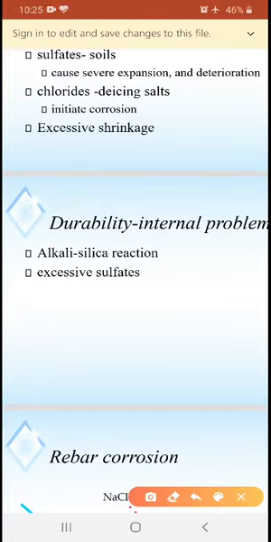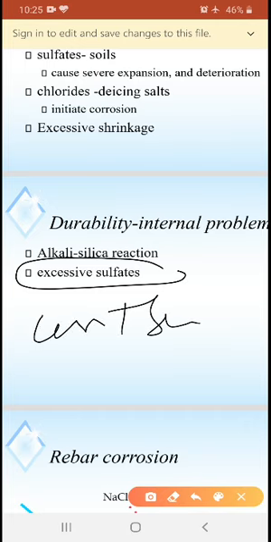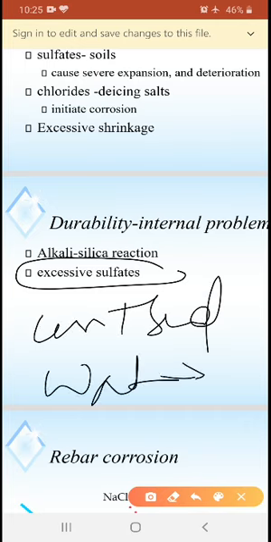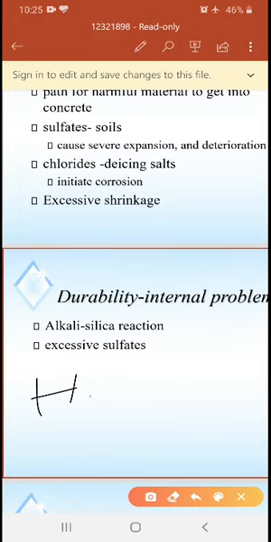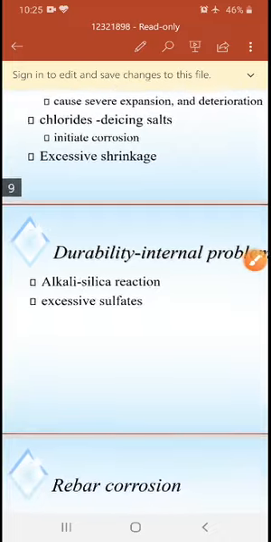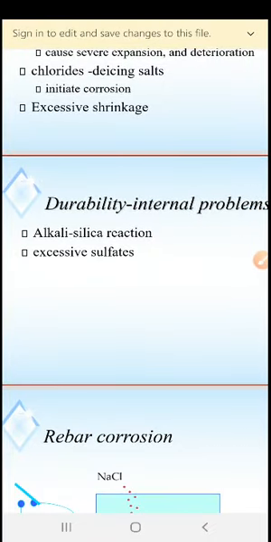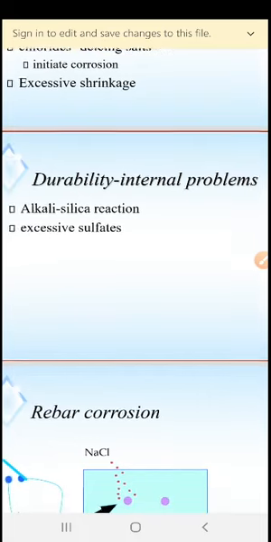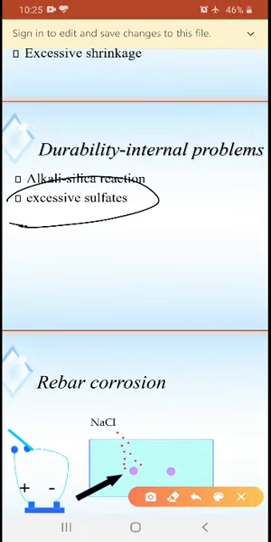Next, durability and internal problems. As we already discussed, alkali silica reaction. If the concrete materials have alkali silica reactive materials with excessive sulfates, suppose we are adding cement, sand and water, and this water has excessive sulfates. For example, when constructing concrete structures at the seashore, or wherever the salt content in the water is high, in such areas we should be aware of internal durability problems like excessive sulfates.